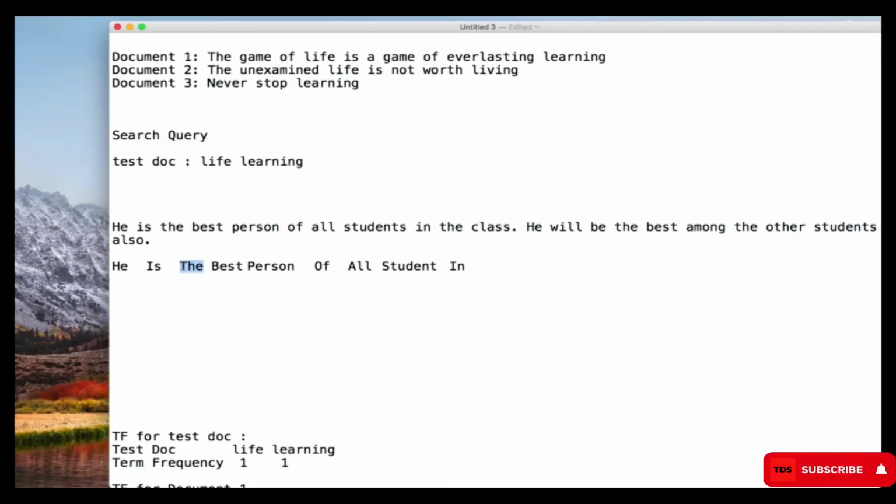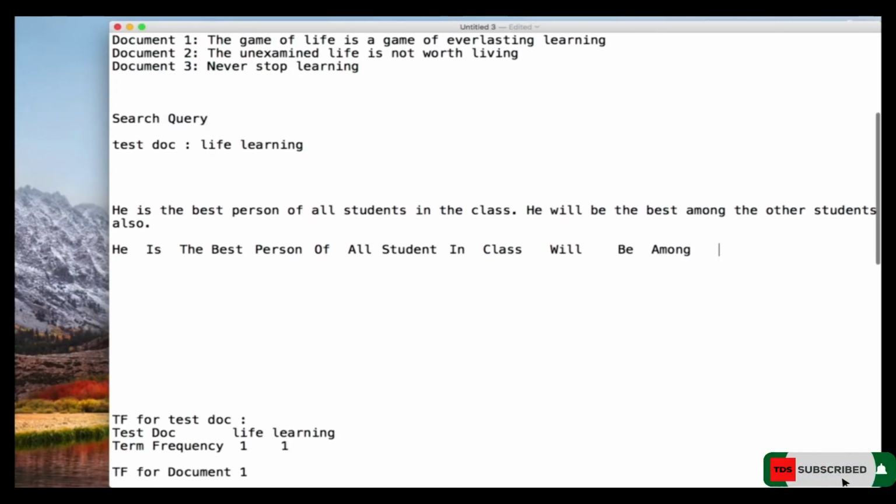Now when we encounter "the" again, we are not writing it, because we've already put it over here. Let me give a bit of space over here. So I move on to "class". And then I move on to "he", which has already appeared here, so I'm not bringing it. So I move on to "real", then I move on to "B". Then "there" has already appeared, so I'm not writing it. "Best" has also appeared. Among. I move on to "among". Then I move on to "the" again. I'm not writing that one. We have already written it.